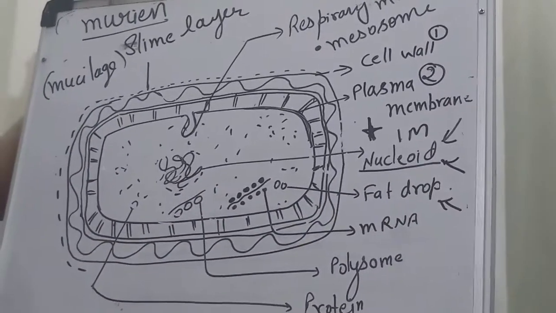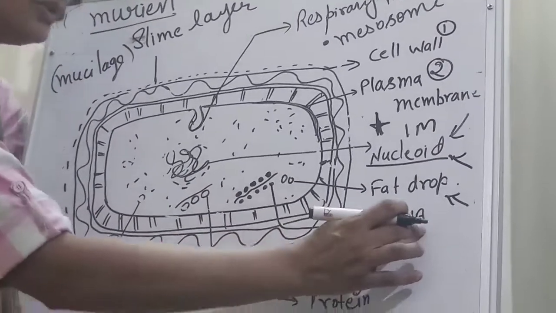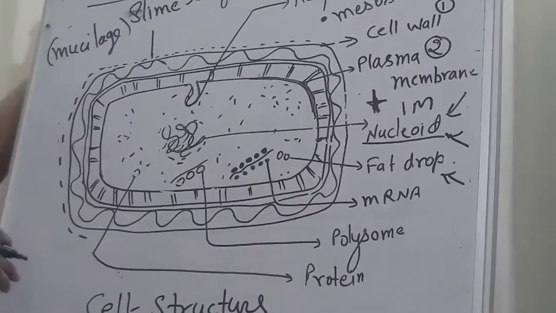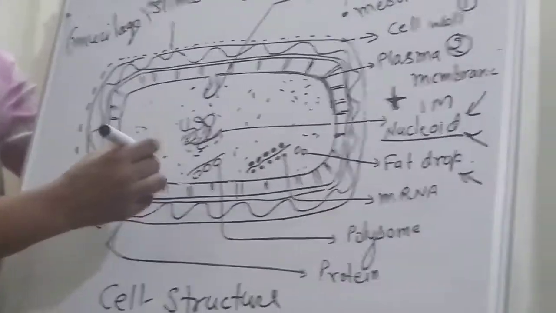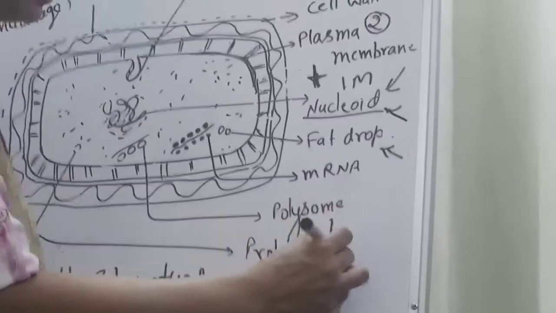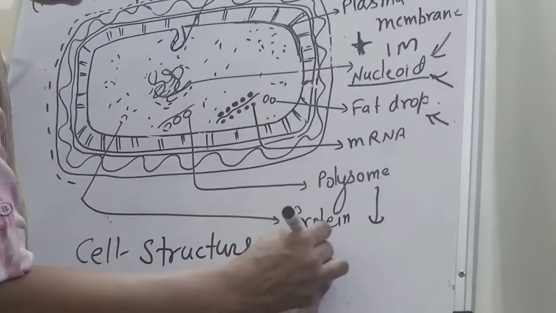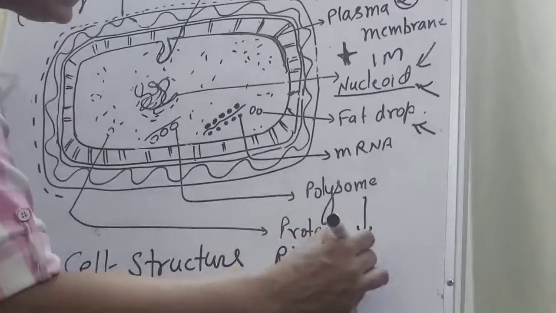Some have messenger RNA. How is messenger RNA produced? By the ribosome. You know about the ribosome; you studied it in 9th standard.